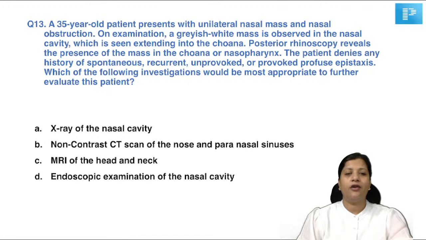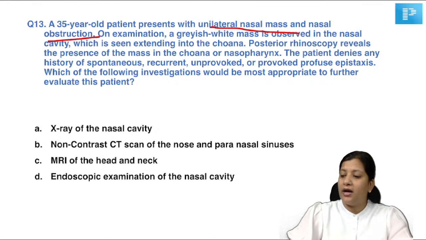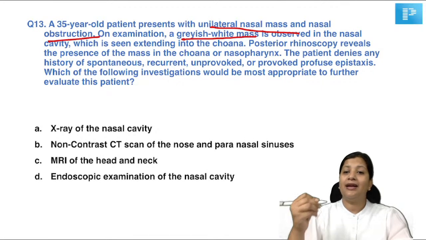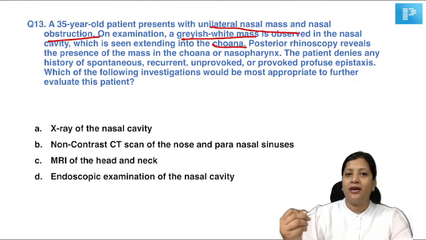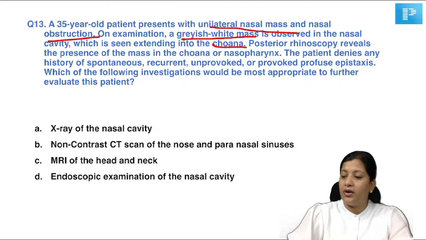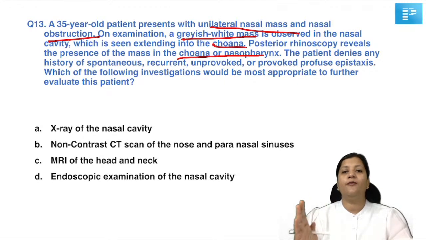A 35-year-old patient presents to you with a unilateral nasal mass and nasal obstruction. There is a grayish white mass observed in the nasal cavity that is extending posteriorly up to the choana. Posterior rhinoscopy reveals a mass in the choana and the nasopharynx. The patient denies history of any sorts of epistaxis, recurrent, provoked, unprovoked. There is no bleeding.